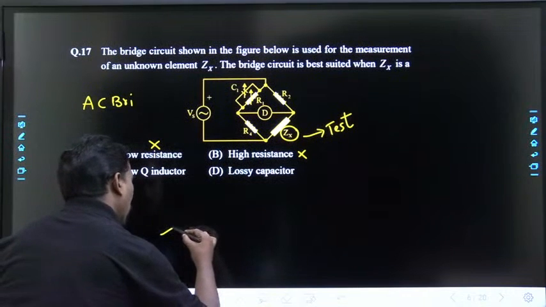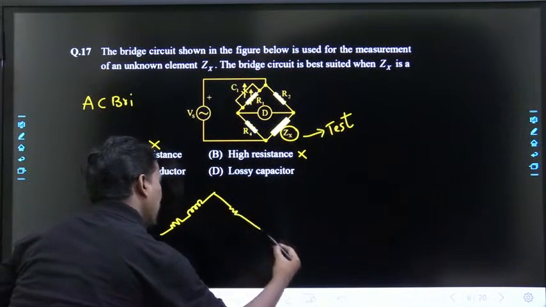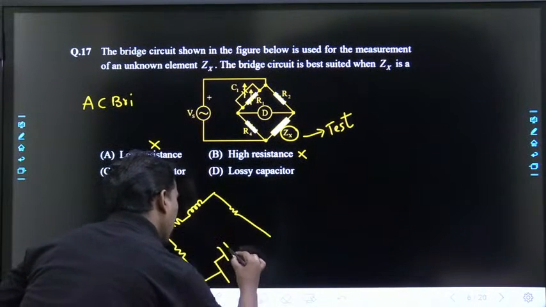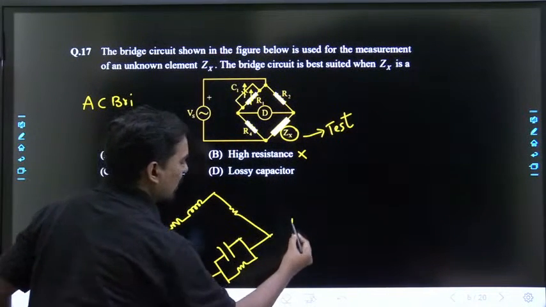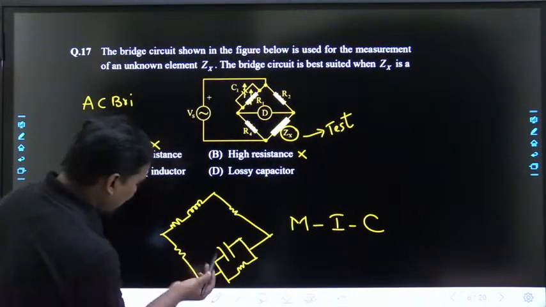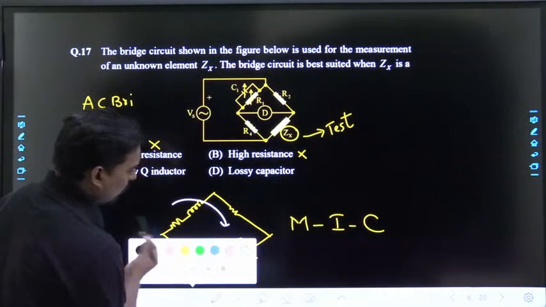In the test there is a resistor and coil, and then comes a resistor. If you see, this is always a parallel combination. This is for the Maxwell inductance-capacitance bridge, yes or no? Just he has interchanged these two.